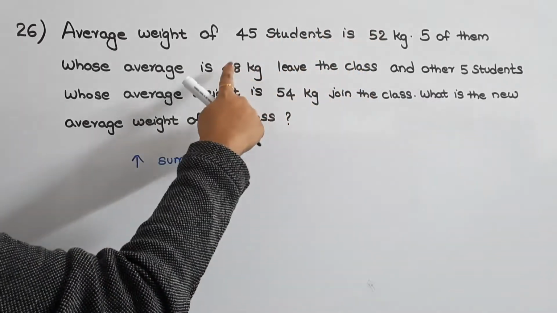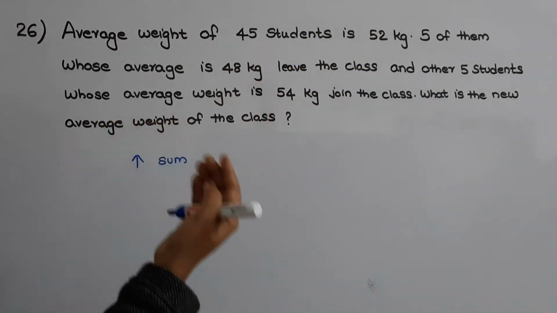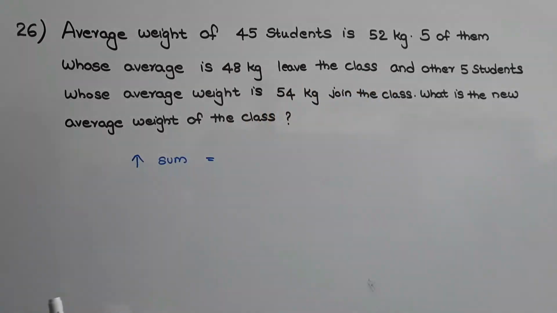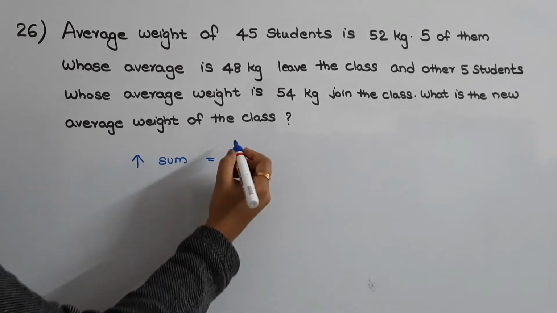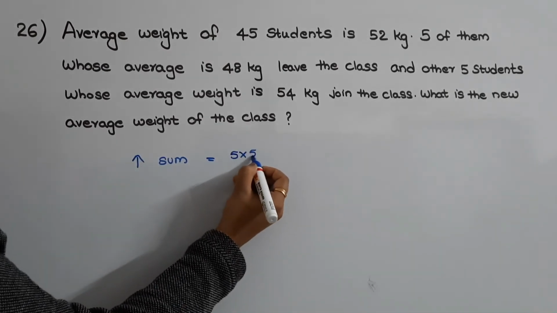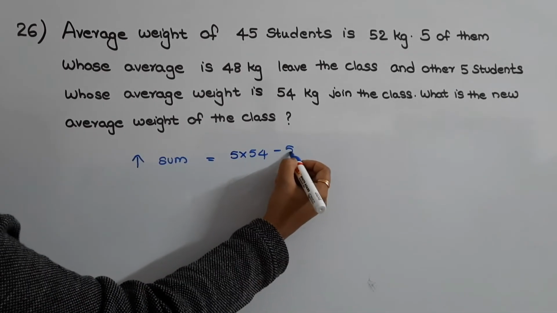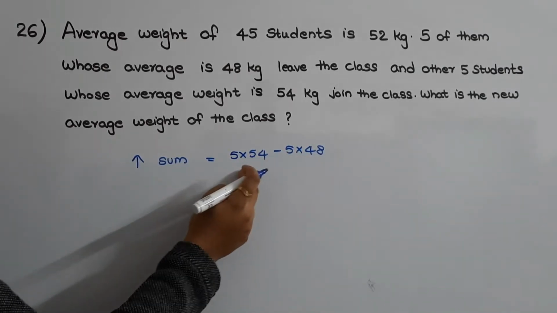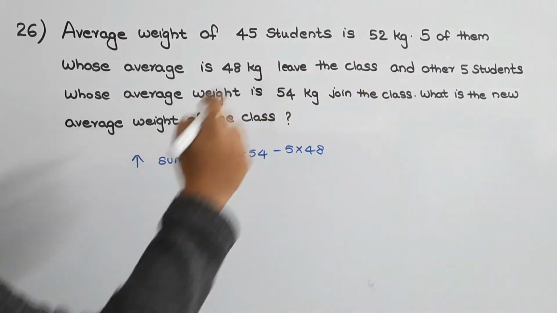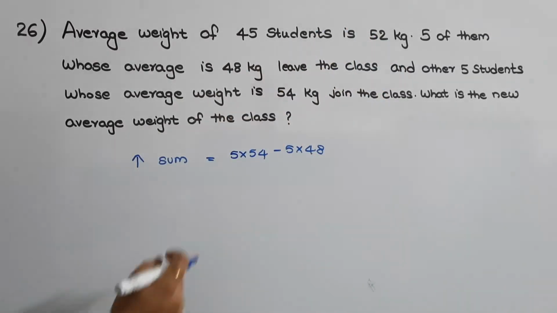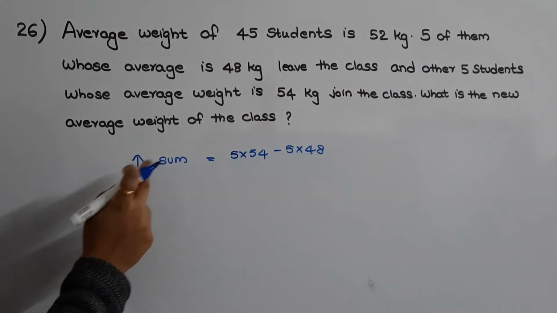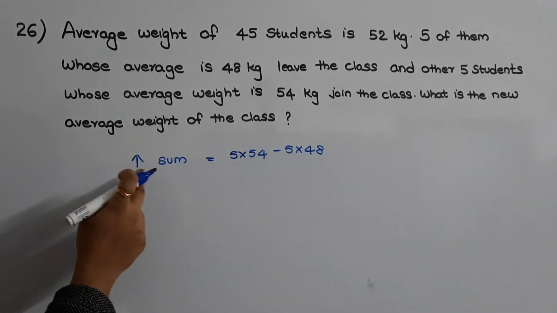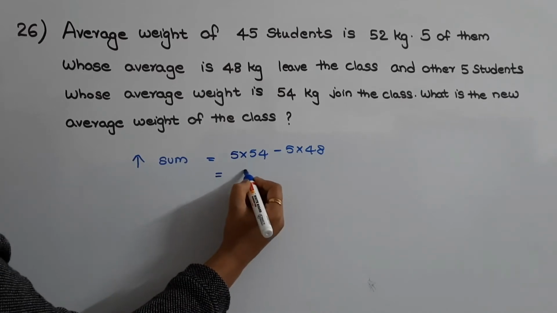That is 5 into 48, and the sum of the weights of the later 5 students is 5 into 54. Okay, so what will be the difference? That is 5 into 54 minus 5 into 48. The difference between the sum of the weights of the former and later 5 students will be the increase in the sum of the weights of the total students. So the increase in the sum will be equal to 30.